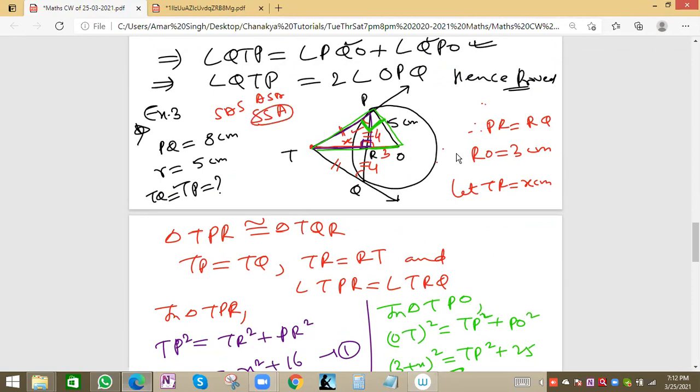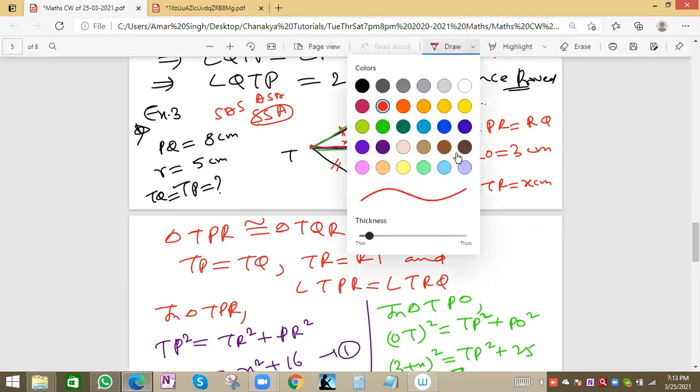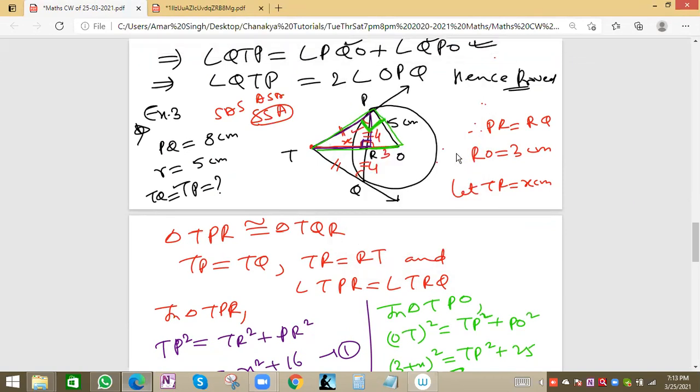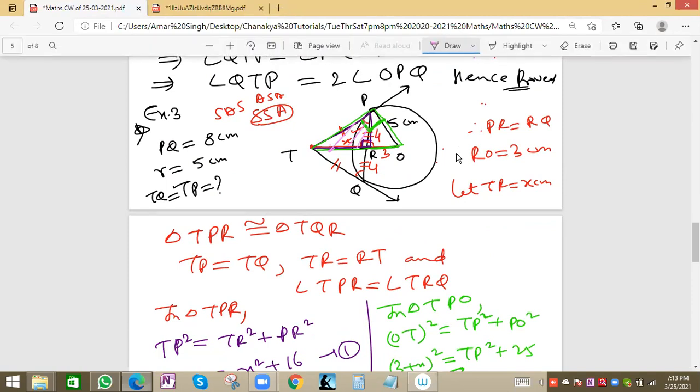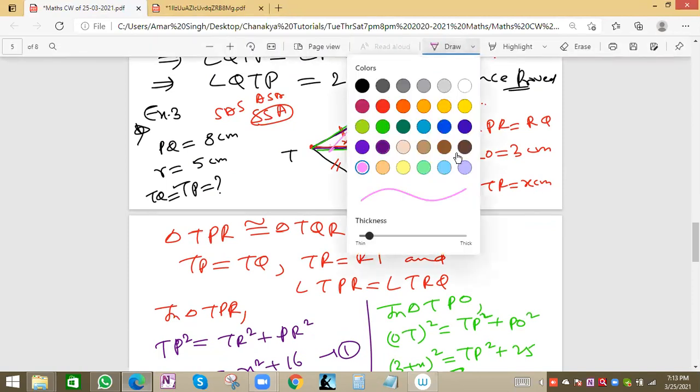We can prove these two triangles similar, and based on the similarity condition also we can find the values of this ratio. In the book they have used the similarity of triangles TRP and PRQ. When we apply the ratio of the sides, we'll get the value. This one, TPR, and this one.